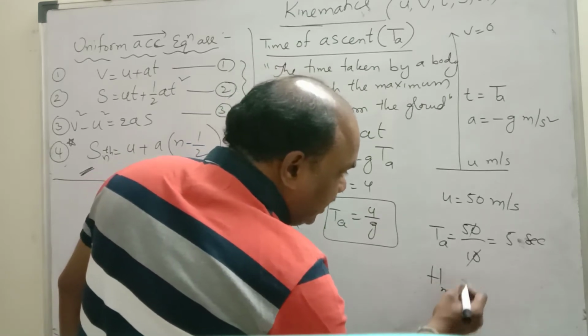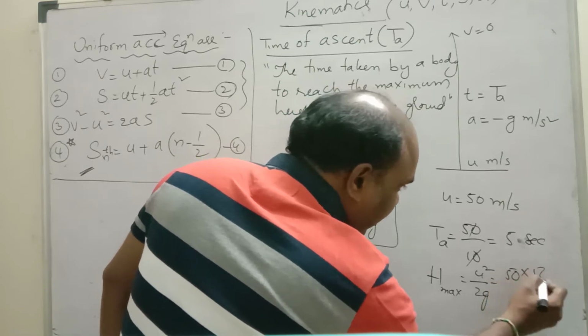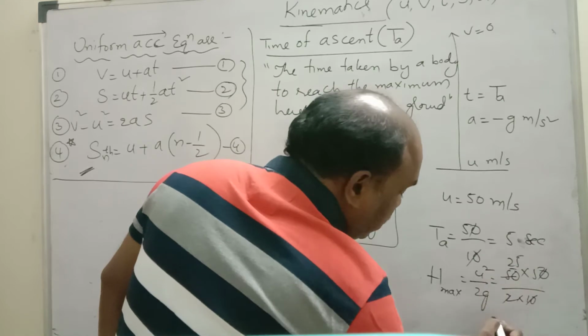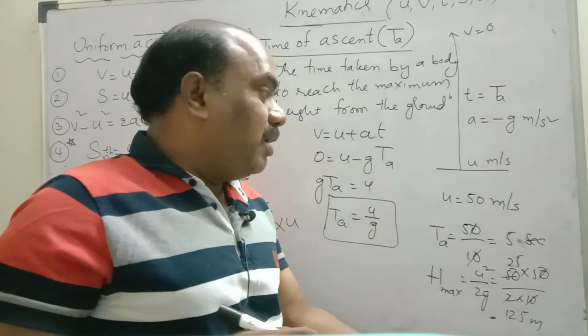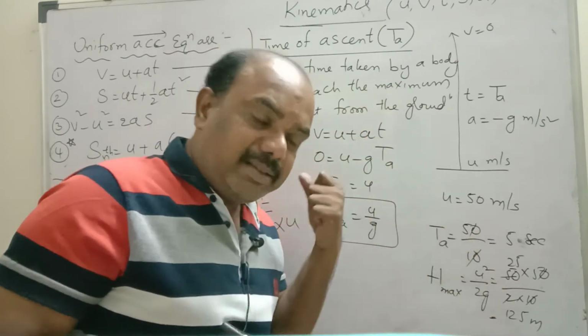How much maximum height does it reach? Maximum height, what is the formula? u square by 2g. 50 into 50 by 2 into 10. The 10s cancel, 2 1s are 25, 25 5s are 125 meter. Maximum height is 125 meter. Time of ascent is 5 seconds. This is the way of calculating time of ascent and maximum height.